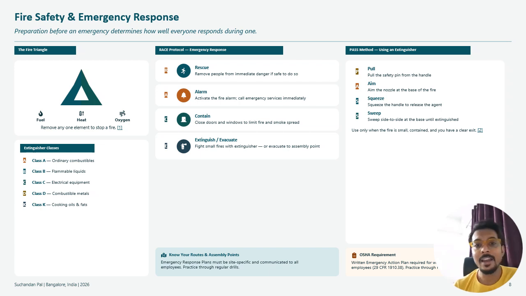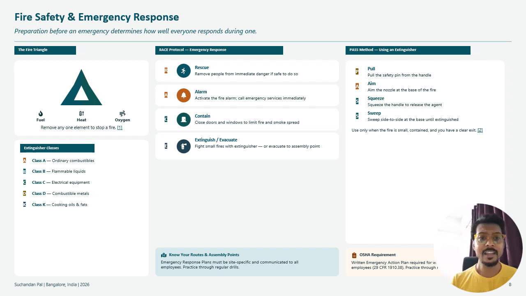Activate the fire alarm and call emergency services. When you are sharing information with everyone, you cannot shout or call everyone individually, so when you switch on the alarm, it is activated and everyone can see. C is for contain: close the doors and windows. The fire will have limited spread, because the maximum oxygen will not pass through. Remember the three elements: fuel, heat and oxygen. If your oxygen is cut off, the fire will not spread.